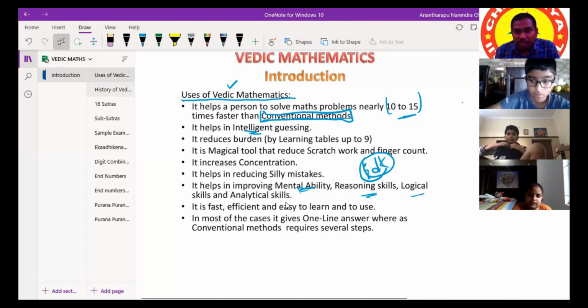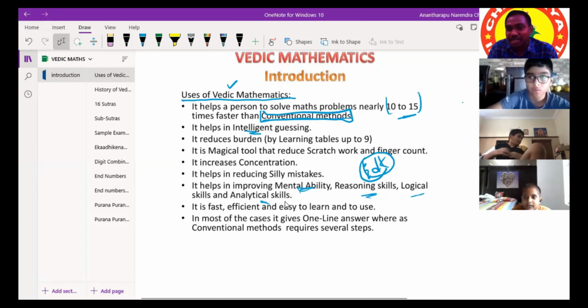After completion of your education, you are going to do what? Job. To get the job, first of all, you have to write an entrance exam and then an interview.